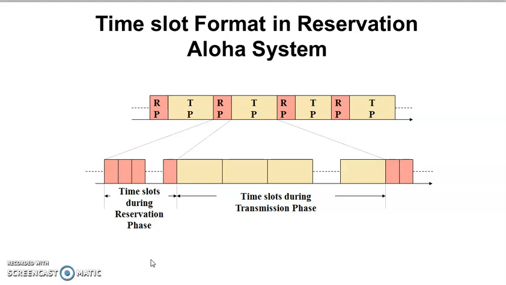Then once the time slots in the transmission phase are allotted, the user transmits the packets in those time slots. So we have a reservation phase, then time slots during the transmission phase. That is the reservation ALOHA system and its time slot structure.